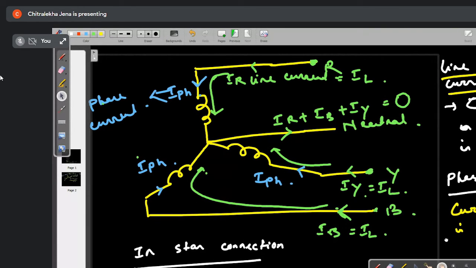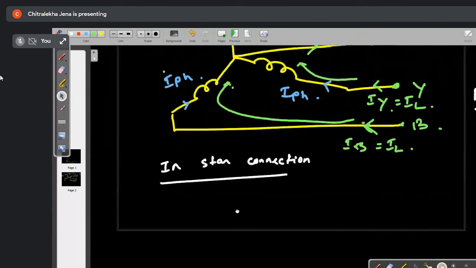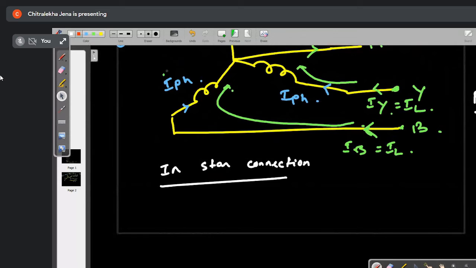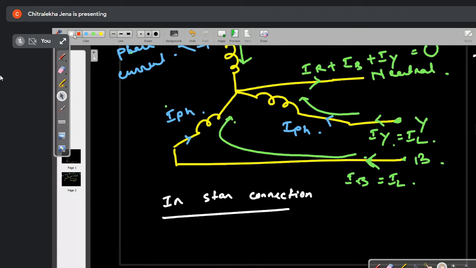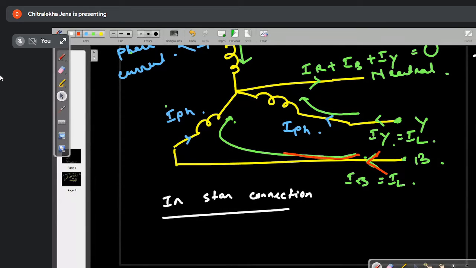Am I correct? Yes, ma'am. So here you see, why are you thinking, Satyavrata? Here you see the current is flowing in the line. The same current is flowing in the windings also. Got it?